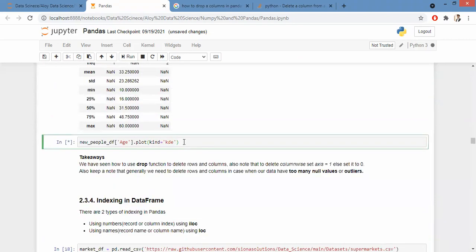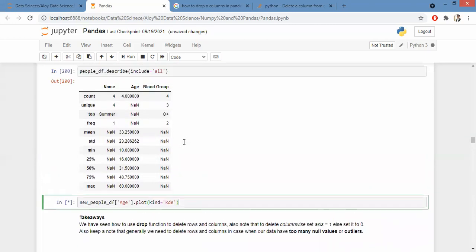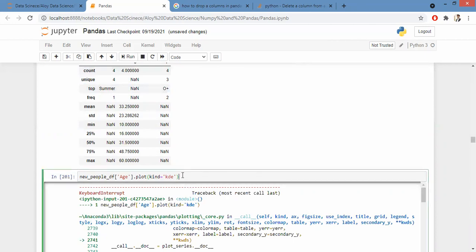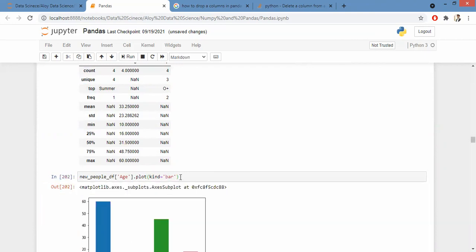I don't know whether it will plot or not. Let's see. Why is it taking so much? Okay.